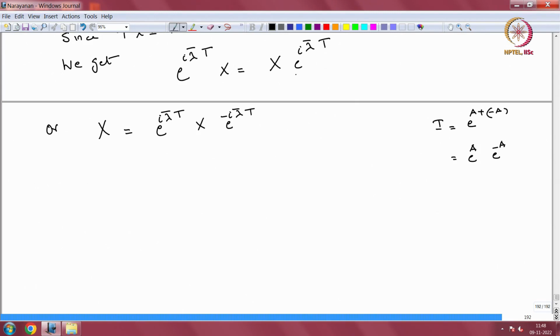So, here I have the exponential of this operator I lambda bar t. So, I bring it to the left hand side, and I will get e to the minus I lambda bar t, right. So, x will be equal to this expression on the right hand side.